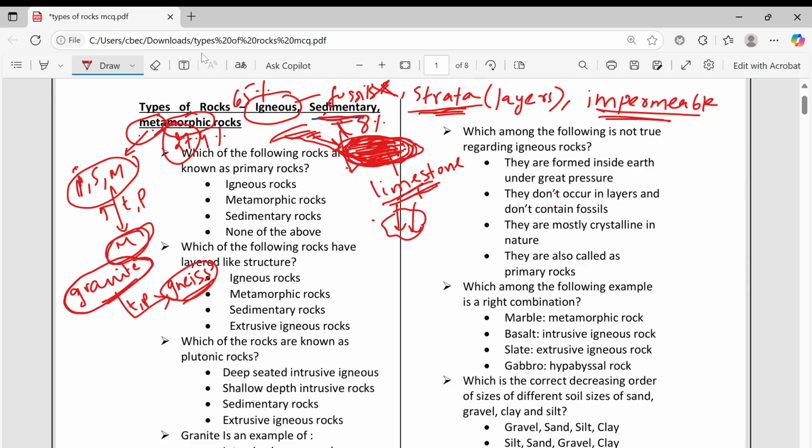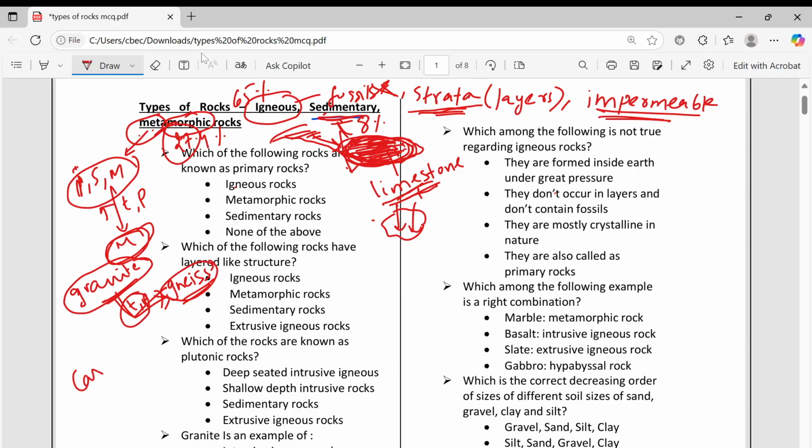Granite is a volcanic rock, or not volcanic, it is a plutonic rock, we call plutonic rock. That is intrusive igneous rock, granite. So granite is converting into gneiss under high temperature and pressure.